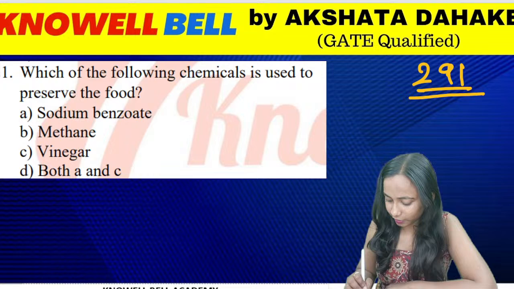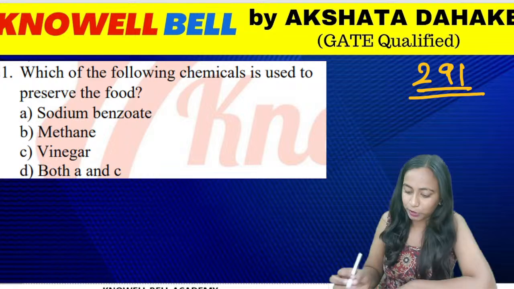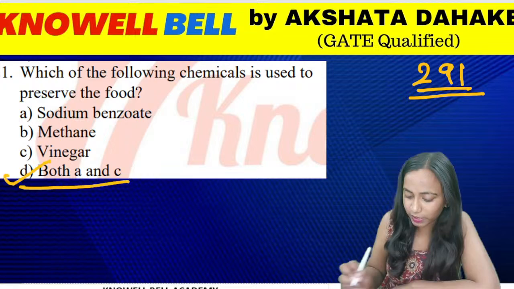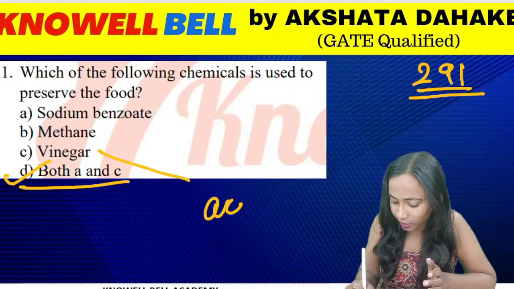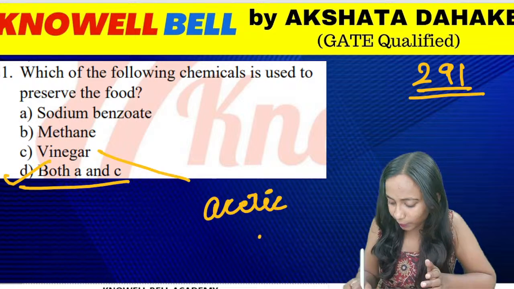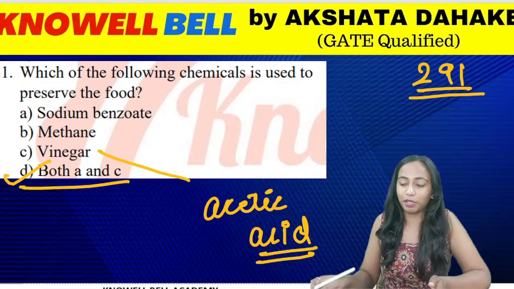What is going to be the right answer for the question? Sodium benzoate as well as vinegar. Both of them are used for the preservation of food. Sodium benzoate we use in pickles. In the morning we also discussed what the chemical name for vinegar is. The chemical name of vinegar is acetic acid, making option D the correct answer.